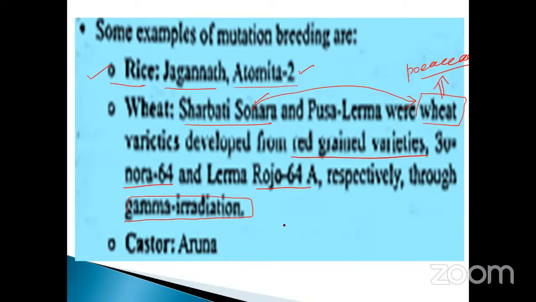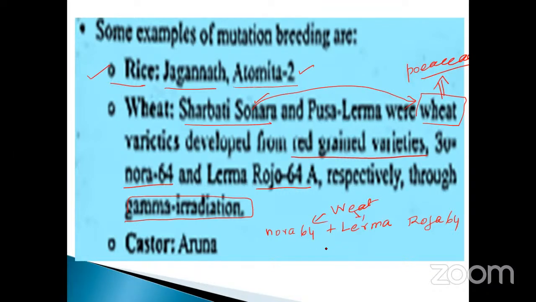Gamma radiations. So you have to mention Sonora 64 plus Lerma Roja 64. Both are wheat, the same family.